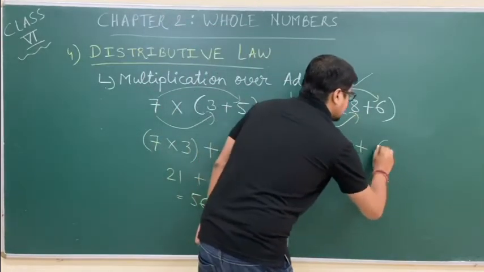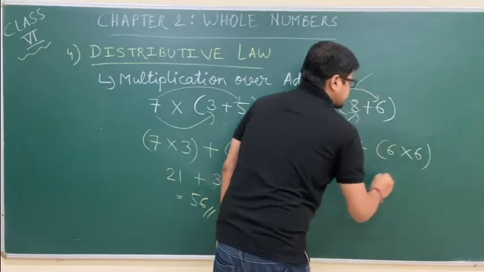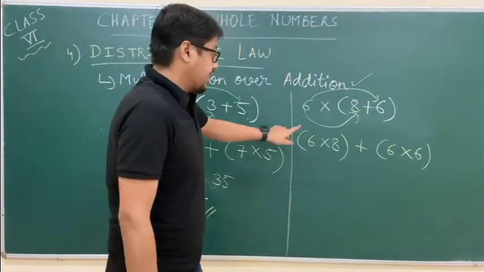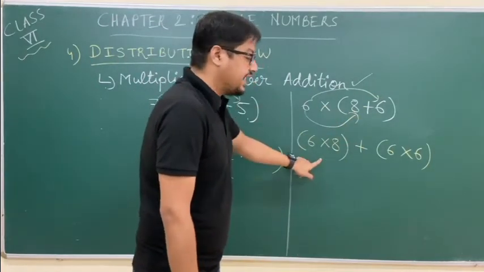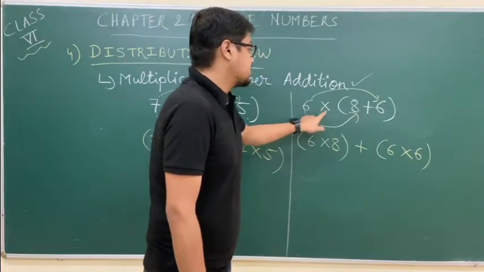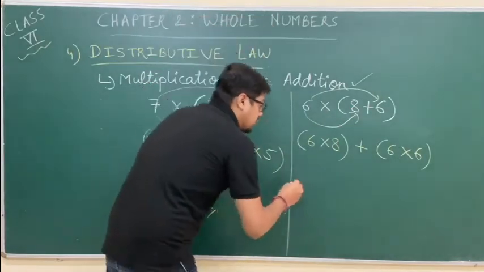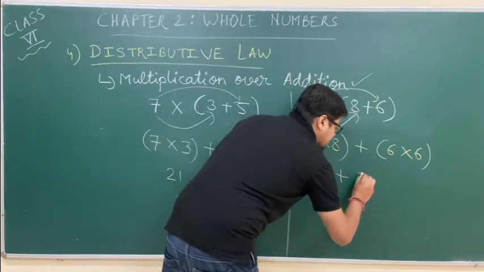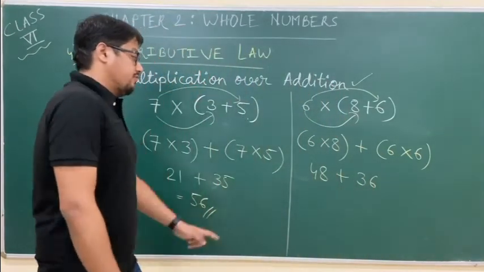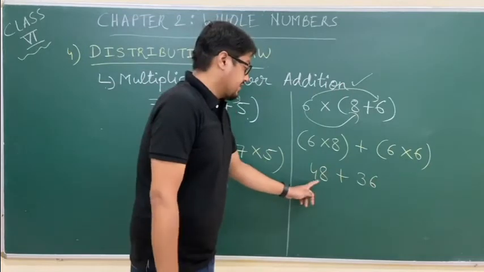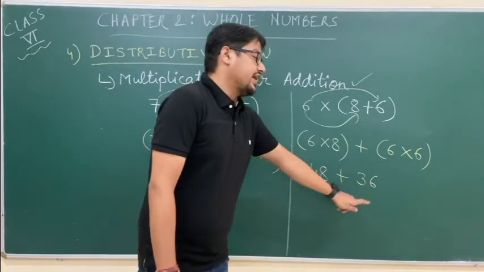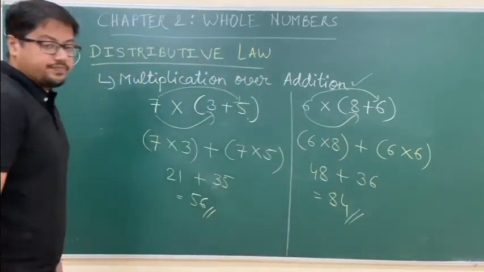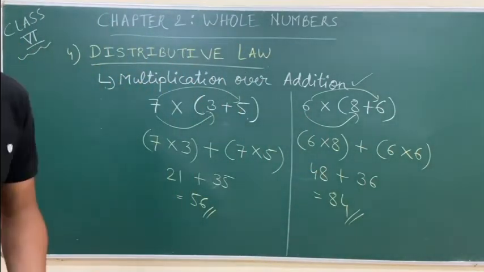Plus, 6 with 6. I again repeat. Multiply 6 with each member of the bracket. So 6 multiplied by 8 plus 6 multiplied by 6. We all know 6 times 8 is 48 plus 6 times 6 is 36. 40 plus 30 is 70. 70 plus 8 is 78. 78 plus 6 will be 84. Okay. So this is how we will be solving sums based on distributive law.